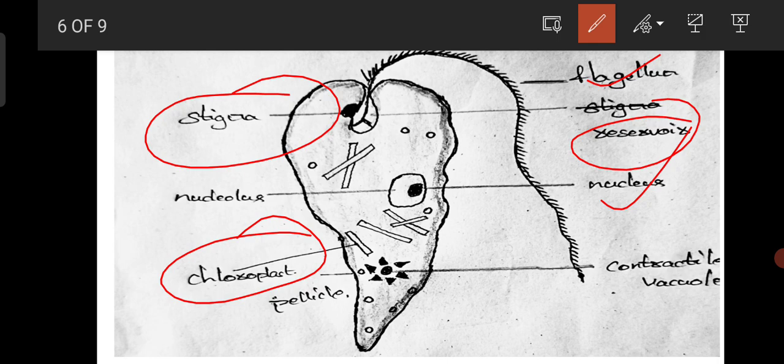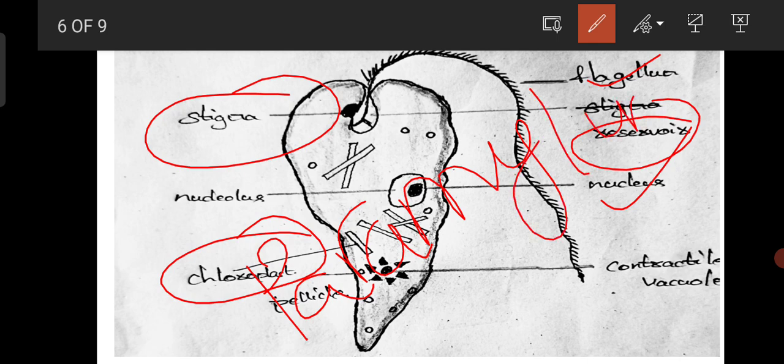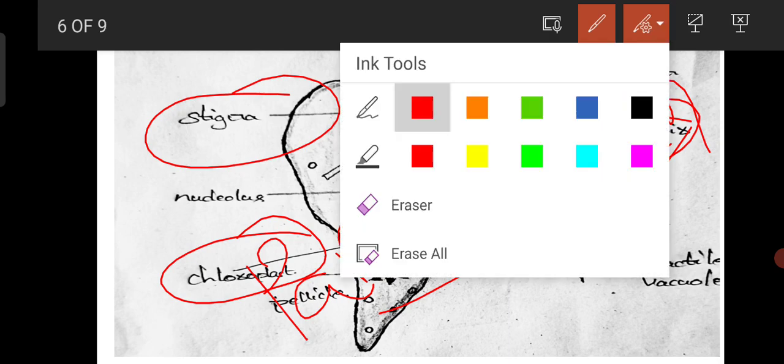And here the reserve food material is paramylum. Paramylum means partial starch. Starch is the reserve food material in plants, whereas glycogen is the reserve food material in animals. Because Euglena is a mastigophoran, it acts like a connecting link between plants and animals, and the reserve food material in Euglena is paramylum.